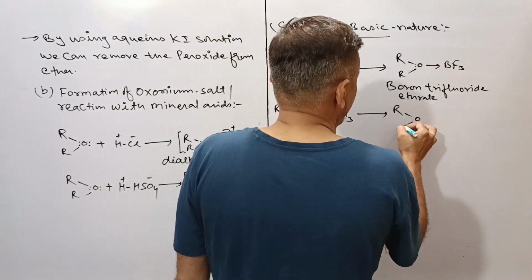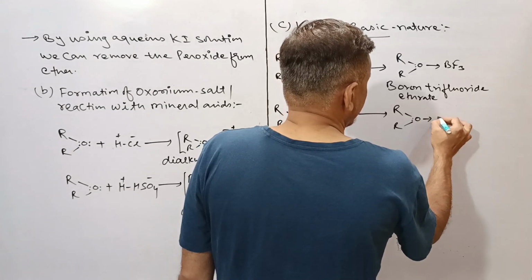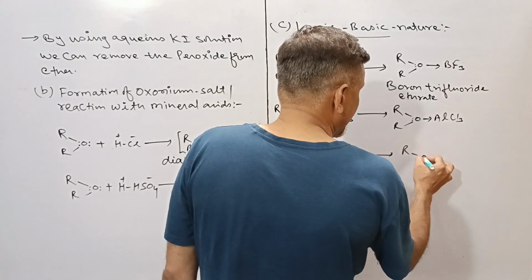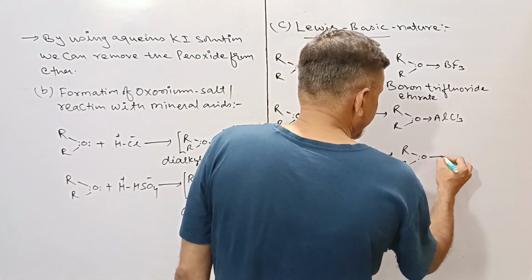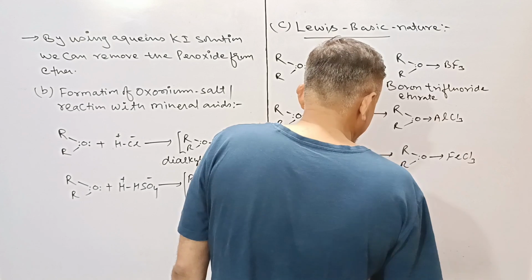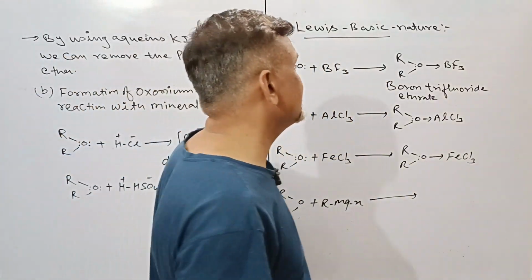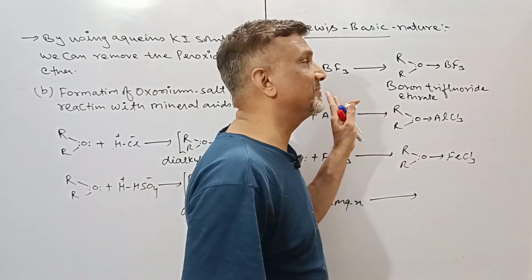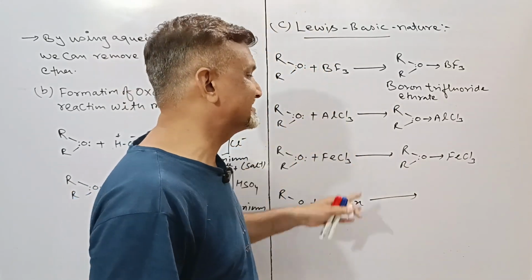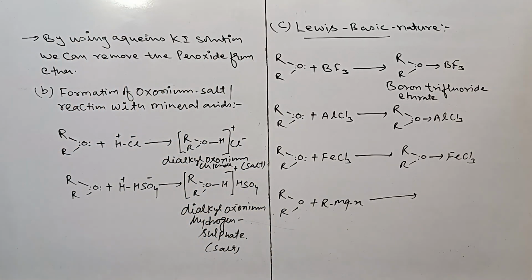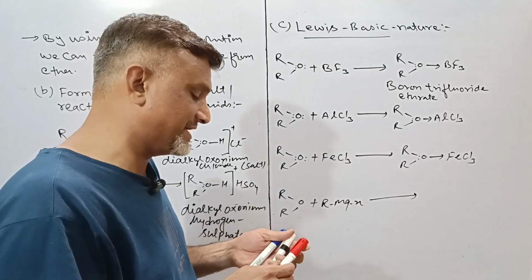This is the ROR aluminum chloride etherate. Here ROR, one of the lone pair, ferric chloride etherate. What will be here? One of the questions. And another question: what will be the change in hybridization state during these reactions? Think about it. I'm giving you some seconds to think about it because it's too important, my dear, as I told you. If it is not clear to you, it is a part of 11th standard.